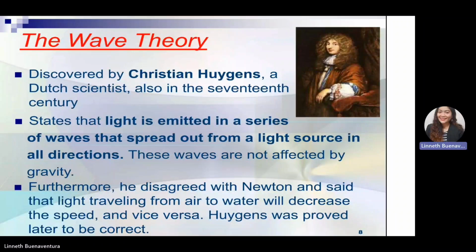Furthermore, he disagreed with the Isaac Newton theory and said that when light travels from air to water it will decrease its speed, and vice versa. Huygens was proved later to be correct.